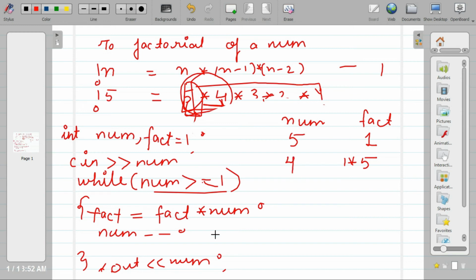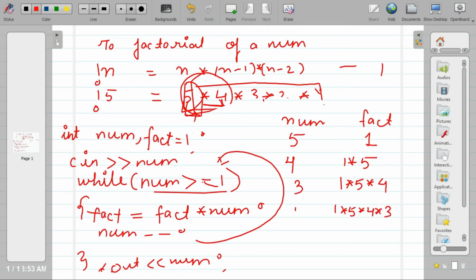Num is 4. Again the compiler will check. Yes, 4 is greater than 1. So fact will be fact into num, but now num is 4. So fact will be 1 into 5 into 4, and num will be 3. Again the compiler will check. 3 is greater than 1, so fact will be fact into num, and num will be 2. Again the compiler will check. Yes, 2 is greater than or equal to 1. So fact will be fact into num, 5, 4, 3, 2, and then num will be 1.